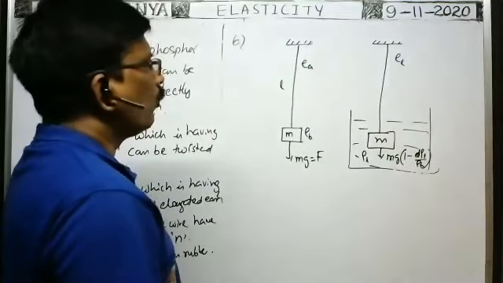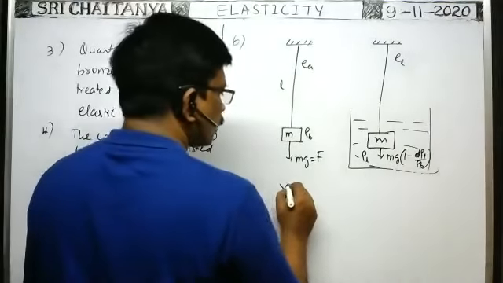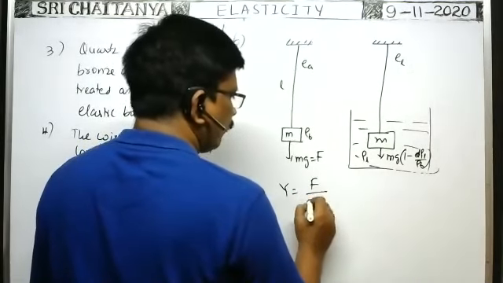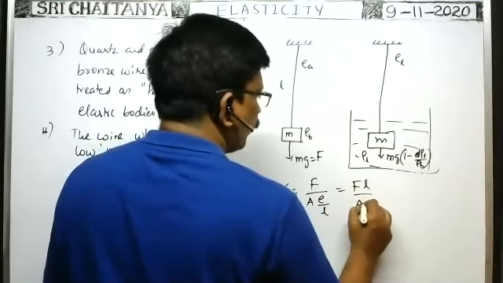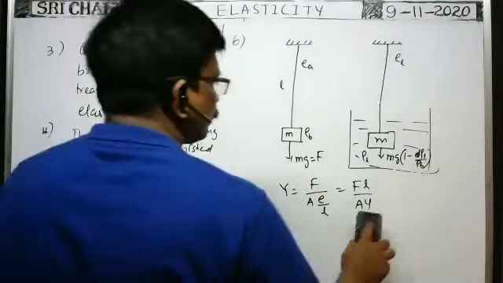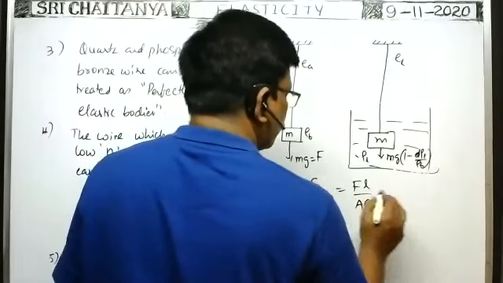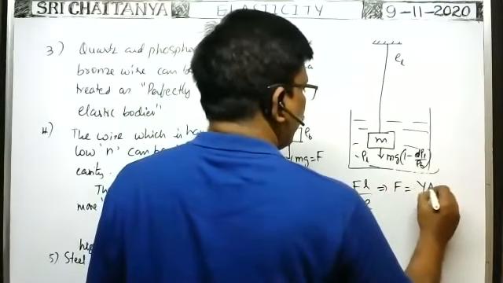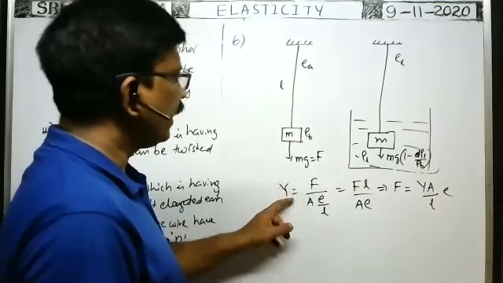Now, what is the original length of the wire? They may ask. Here you see, according to Young's modulus of the wire, Y is equal to F by the area of cross section of the wire, capital A, into E by L. That is equal to FL by A into E. We can write now F is equal to Y A into E by L.